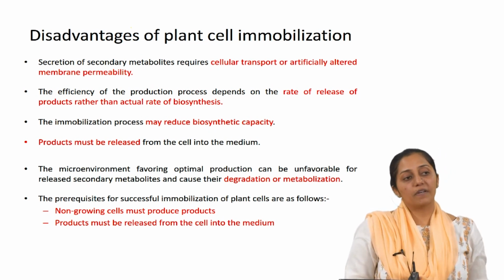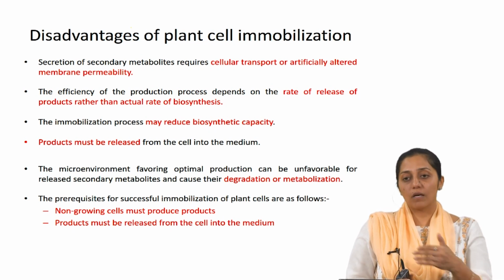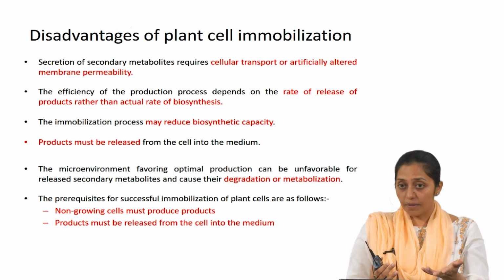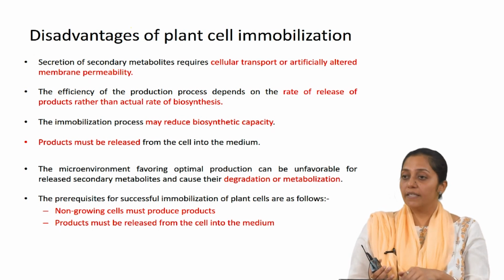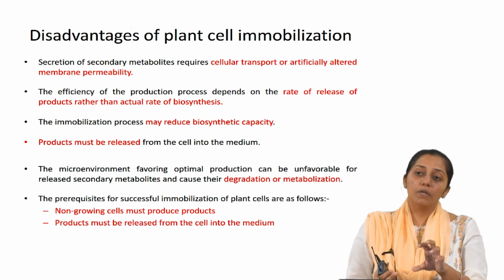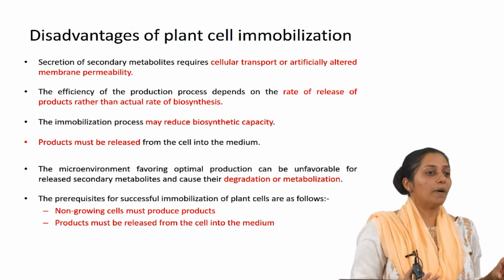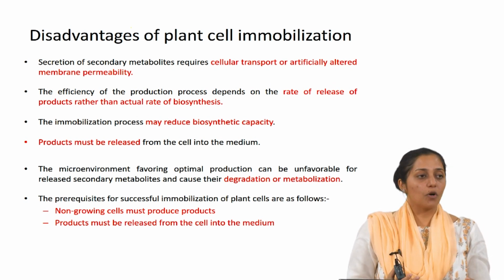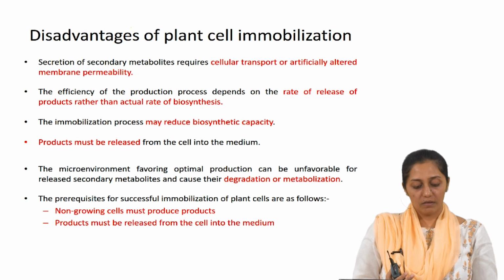If the rate of release is not able to balance out the rate of biosynthesis, it may lead to product inhibition, which may in turn cause reduction in the biosynthesis, or it will not be able to drive the rate of biosynthesis forward.